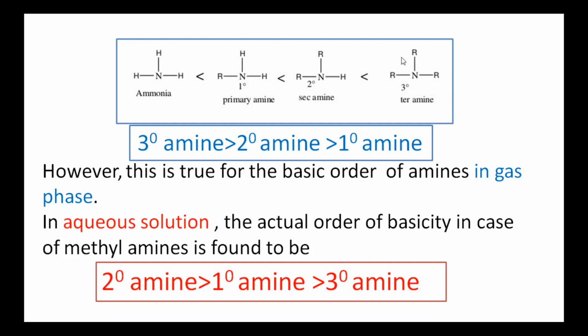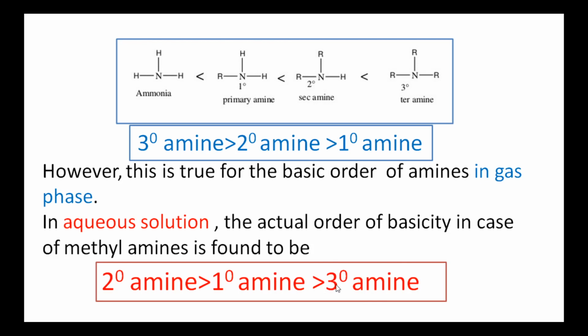So, due to the repulsion, the basic character of tertiary amines decreases. Hence, the order changes in aqueous solution. The order changes to, that is, secondary amine is greater than primary amine in basic character, which is greater than tertiary amine. This is only because there is a lot of steric hindrance.